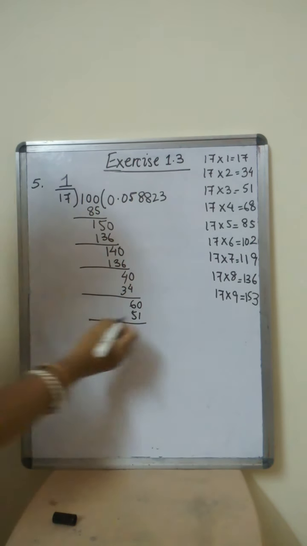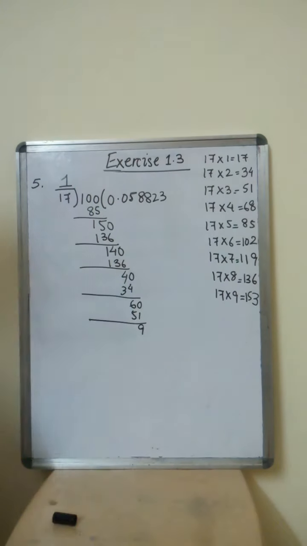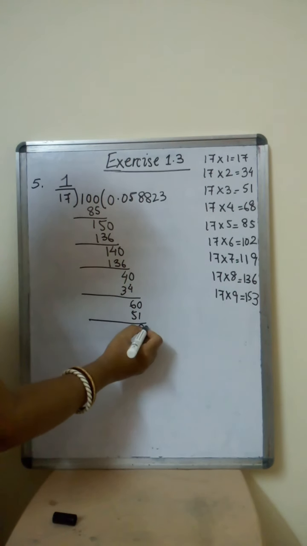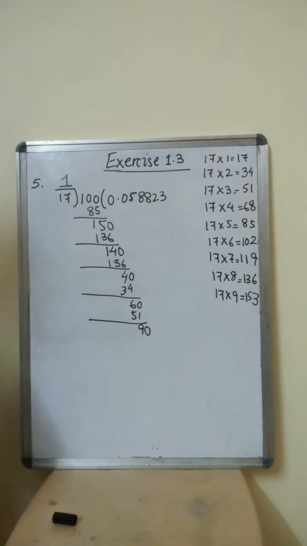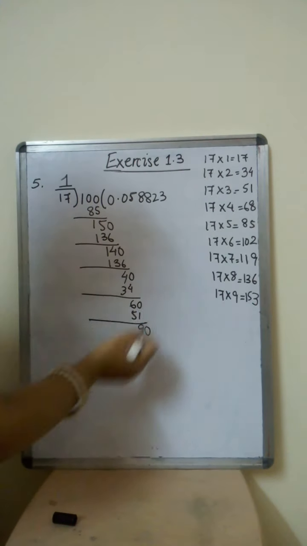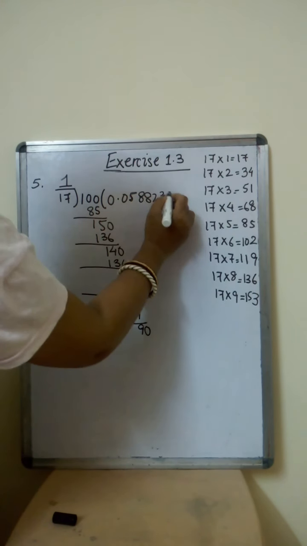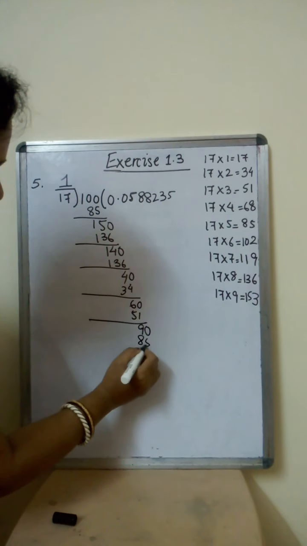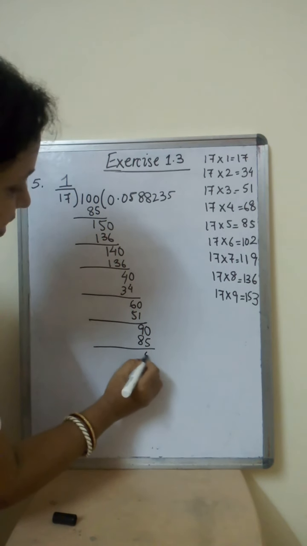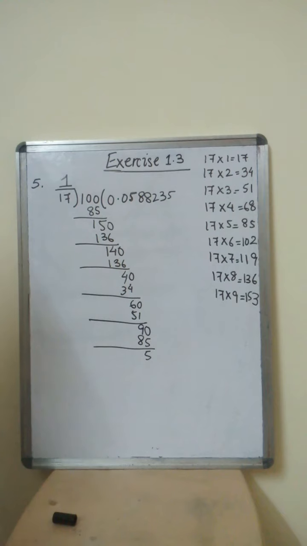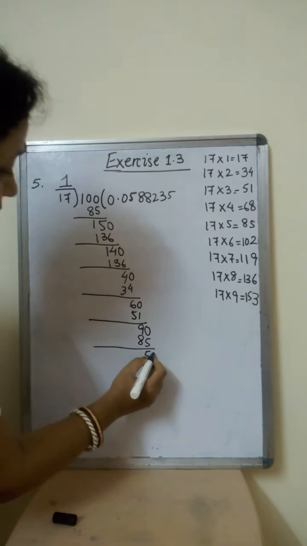So what is your answer? Your answer will be 9. Right. Remainder will be 9. So now we bring one more 0 here, and 17. Where do we have 90? We don't have 90. We have got 102 and 85. So 85 will go. 5s are 85. So what is the remainder? Remainder is 5.